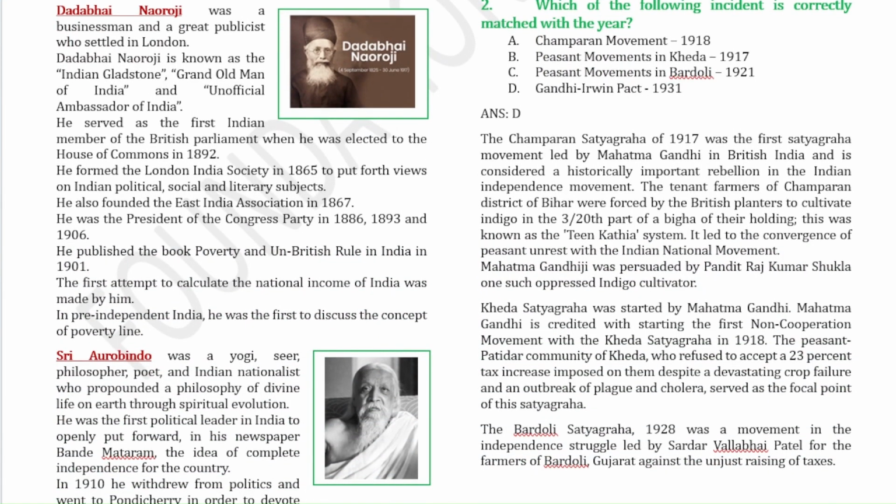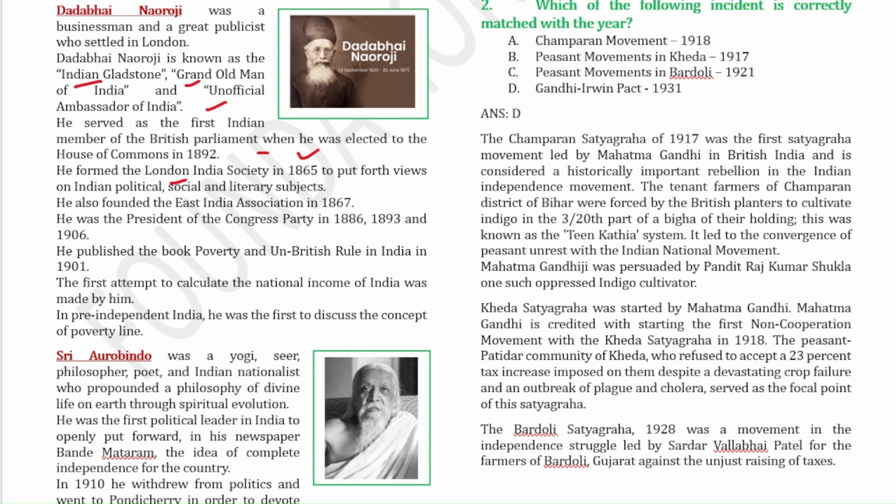Here are also some points for Dadabhai Naoroji and Sri Aurobindo. So regarding Dadabhai Naoroji, something that you have to know is that he is known as the Indian Gladstone, the grand old man of India, and the unofficial ambassador of India. Okay, he was the first Indian member of the British Parliament when he was elected to the House of Commons in the year 1892, and then he formed the London Indian Society in the year 1865, and he founded the